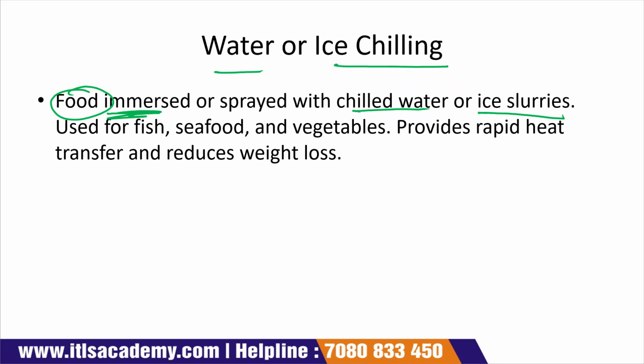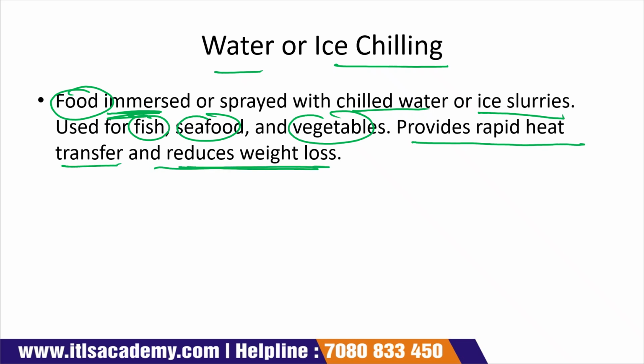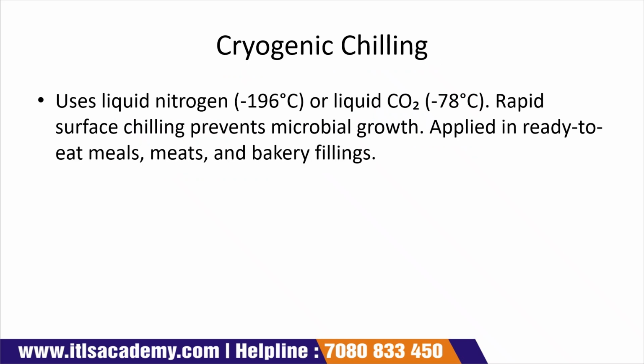We do water chilling or ice chilling for fish, seafood, and vegetables, and it provides rapid heat transfer so that the weight loss is reduced, which is very important. Rapid heat transfer is very important. Otherwise, the weight of the food product is reduced. But when we have rapid heat transfer, the weight loss reduces. This is about water or ice chilling.